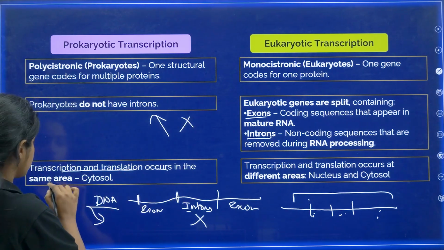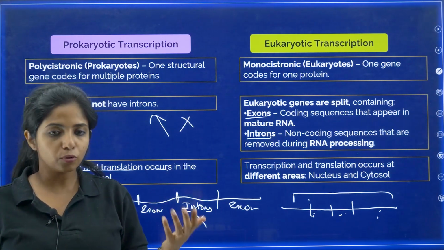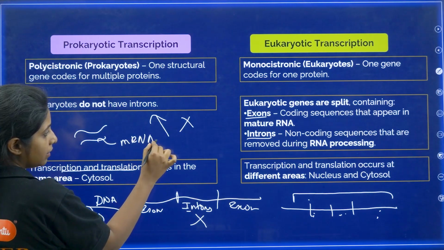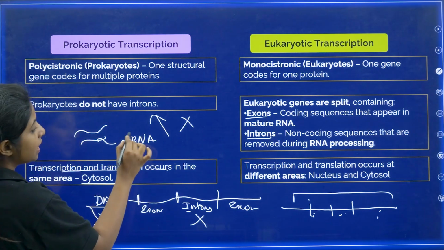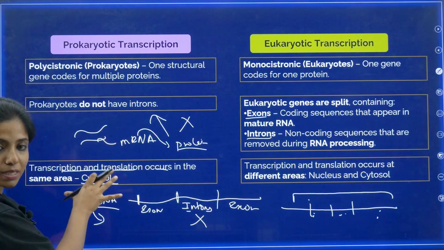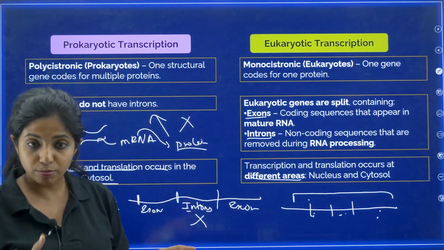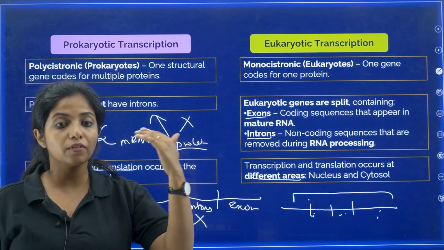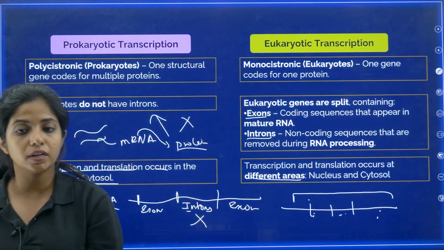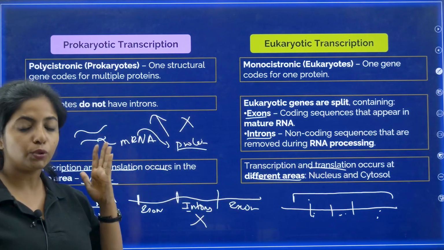What about transcription and translation occurring? Do they occur in the same area or a different area? Basically, there is no nucleus in the prokaryotes. So the DNA is transcribed into mRNA directly in the cytosol, and in the same area this mRNA will be making protein, that is, translation will also be happening. So in prokaryotes everything happens in the same area, whereas in eukaryotes, my dear children, it will occur in different areas. Transcription, that is formation of mRNA from the DNA, will occur in the nucleus. Then this mRNA will sneak out of the nucleus into the cytosol for the translation process. So these are a few differences that you need to remember.